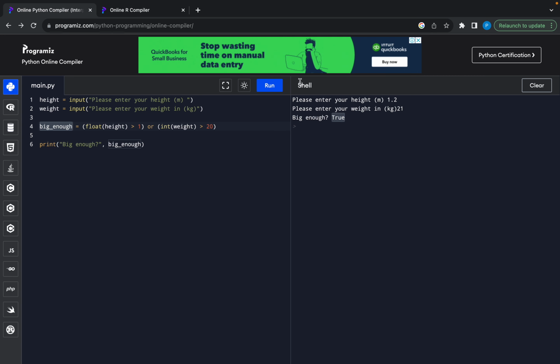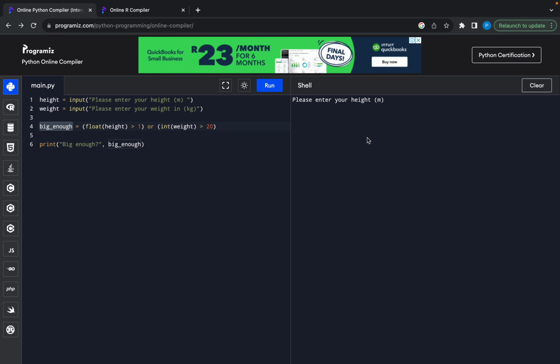So let's just test this, test every option that this could be. So let's test that you are too short, right? You're only 0.9, so you're too short, but you are heavy enough. So then you can still ride, okay? Because this is an or statement. So if either this one or this one, right? So yes, you can ride, because even though you're too short, you're heavy enough.